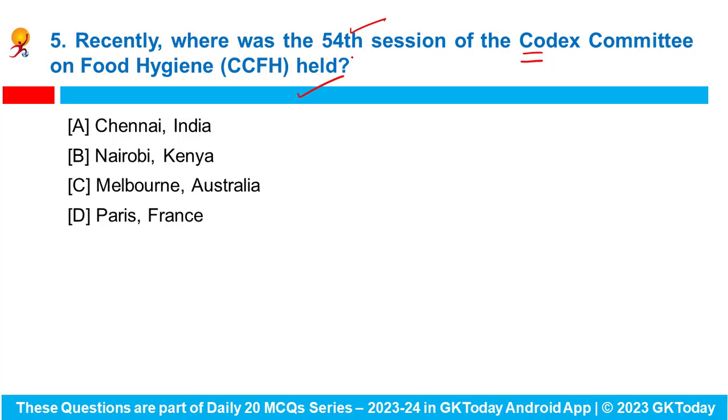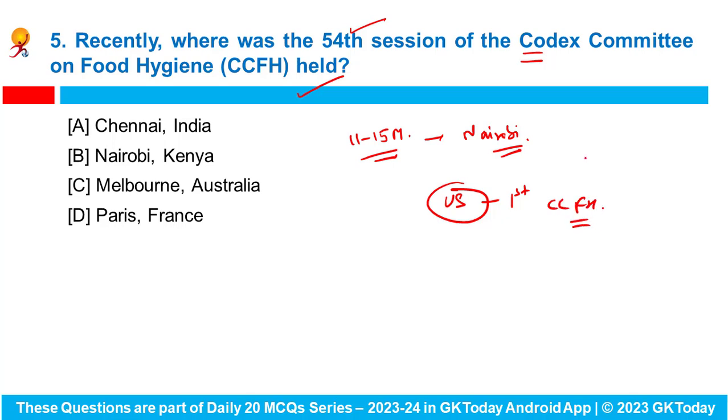Recently, where was the 54th session of the Codex Committee on Food Hygiene held? The 54th session took place from 11th to 15th March 2024 in Nairobi in the country Kenya. The US government hosted the event, which was the first CCFH meeting there in Kenya, and at the session India presented its recently released standard operating procedure for modernization of food streets. It was presented along the lines of the proposed draft guidelines for food hygiene control measures in traditional markets for food. So what is the venue for the 54th session of the Codex Committee on Food Hygiene? Here the answer would be option B, Nairobi, Kenya.